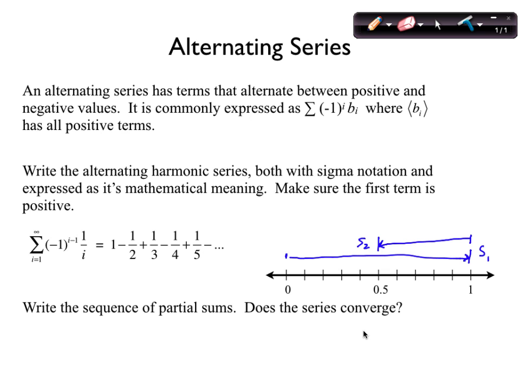What's the third partial sum? 5/6. It's the sum of the first three. Something like that, somewhere in there. And then what's the fourth partial sum? Oh, you guys know your fractions. What is it? I didn't even know that. 7/12. A little bit more than 1/2. Somewhere in here.